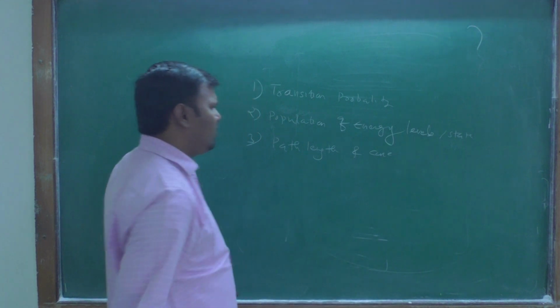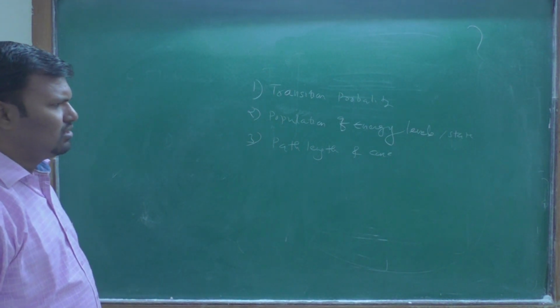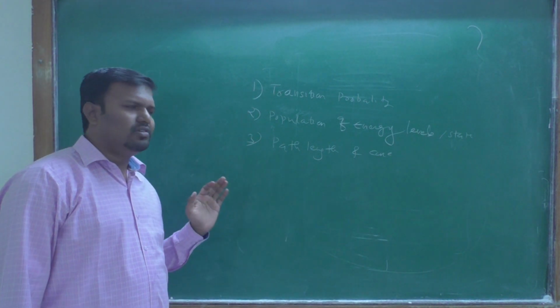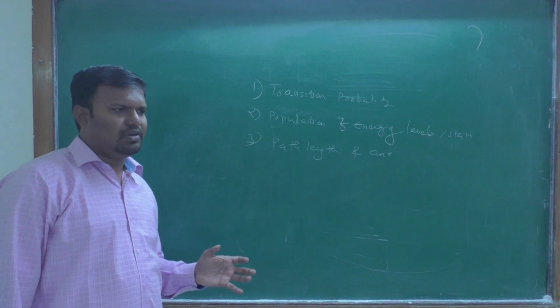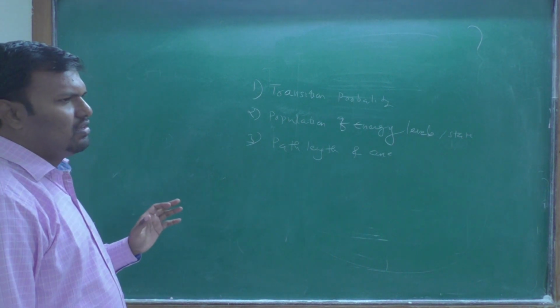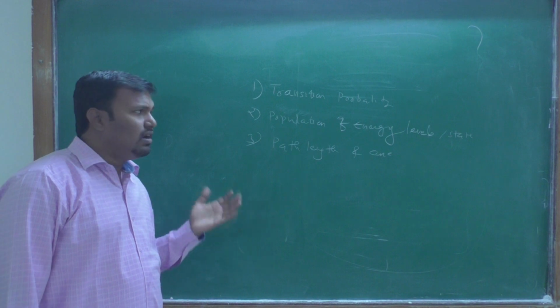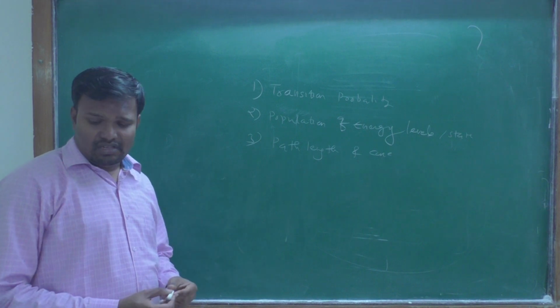These three factors decide the intensity of the spectral line. We can find out which spectral line is more intense by using these points.